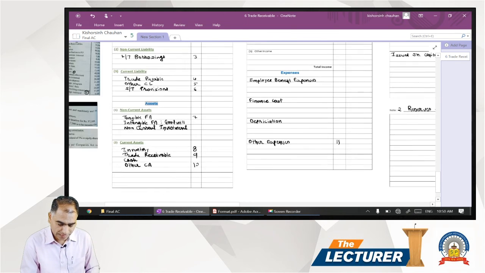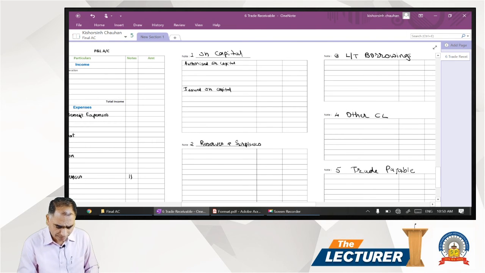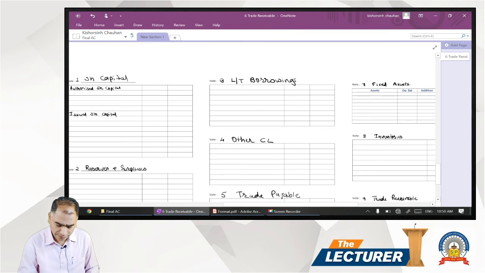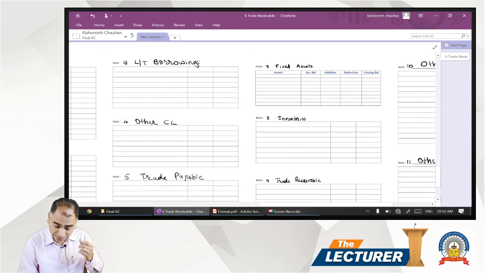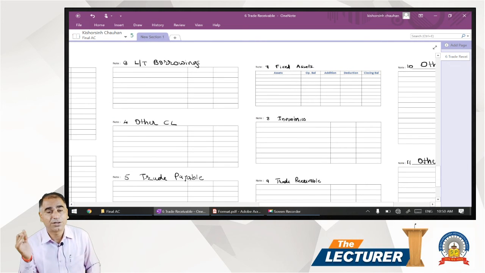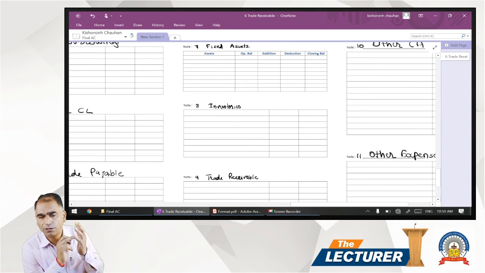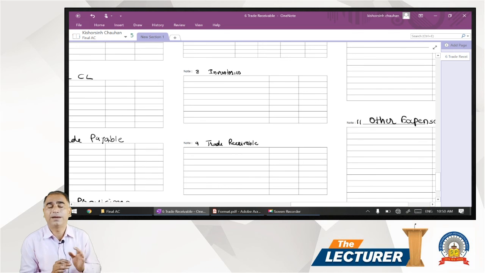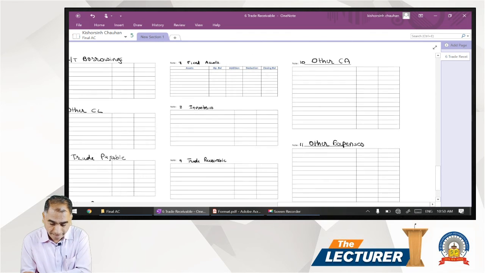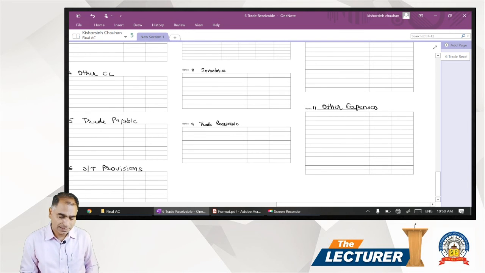That is schedule number 11. So we have all schedules as per the list, like share capital, reserves. Then we have long-term borrowings, other current liability, trade payables, short-term provisions. Then we have the fixed asset schedule where you have to show opening, addition, reduction, and closing. Then inventories: we will have stock of raw materials, stock of WIP, stock of finished goods, loose tools, advertising stock, etc. Trade receivable: we have debtors, bills receivable. From debtors you have to deduct the provision for doubtful debt, then other current assets, and all other expenses. So this is all that forms part of your answer.